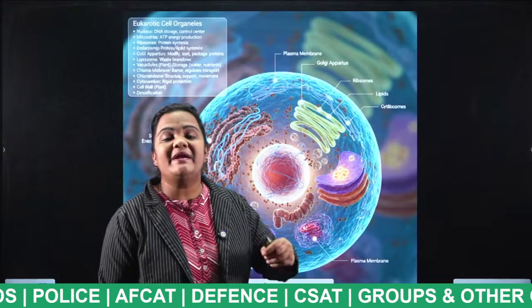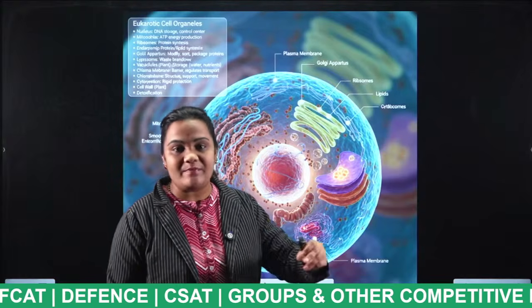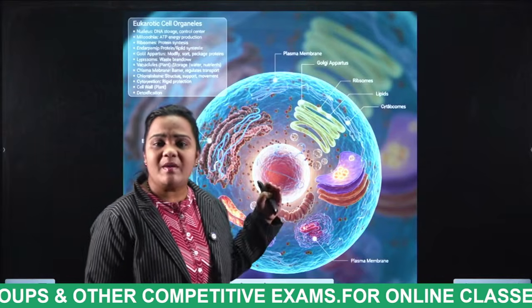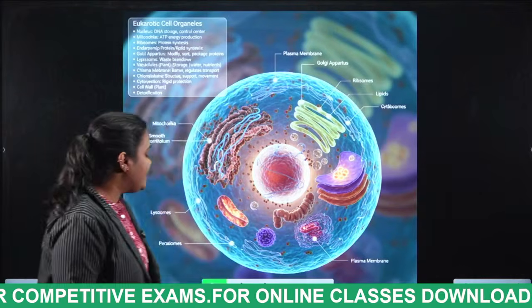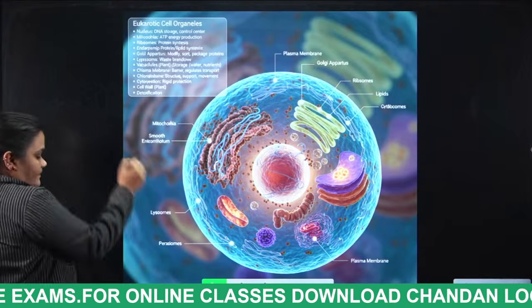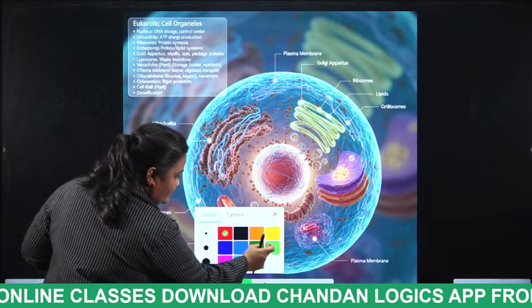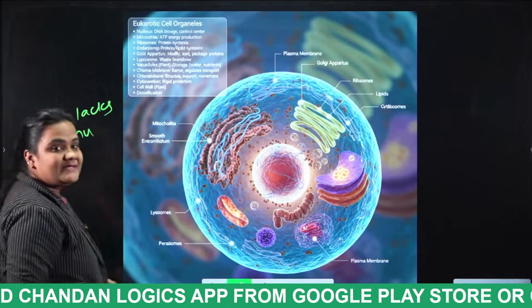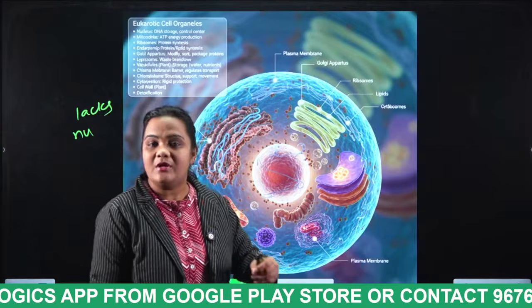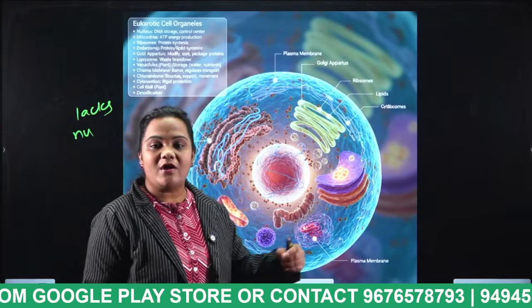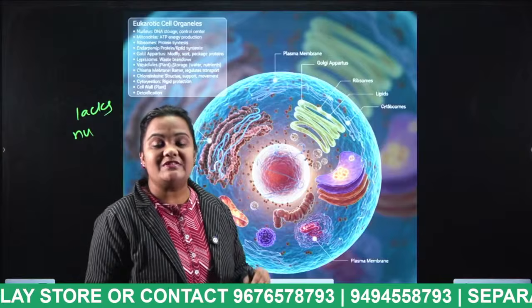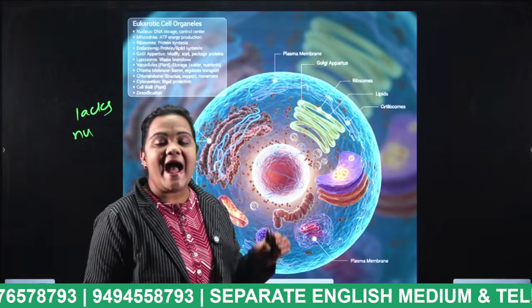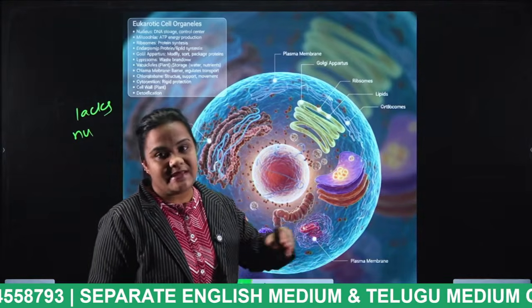How many types of cells do we have, students? We have two types of cells: prokaryotic cells and eukaryotic cells. What do you mean by prokaryotic cells? A prokaryotic cell lacks a nucleus. The example is bacteria. And what are eukaryotic cells? A eukaryotic cell has a nucleus. The examples are animals, plants, human beings, etc.